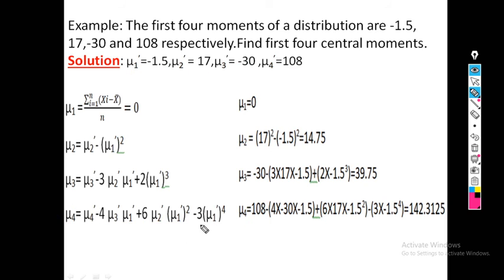And last, minus 3 into mu1 dash raised to 4, so 3 into minus 1.5 raised to 4. So we get 142.3125. That is my final answer. So we get mu1 is 0, mu2 is 14.75, mu3 is 39.75 and mu4 is 142.3125.